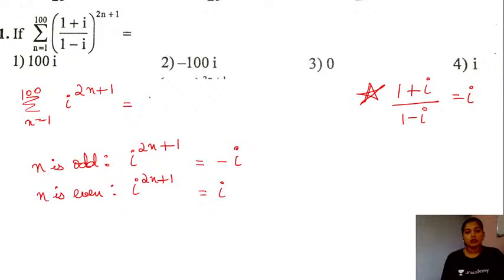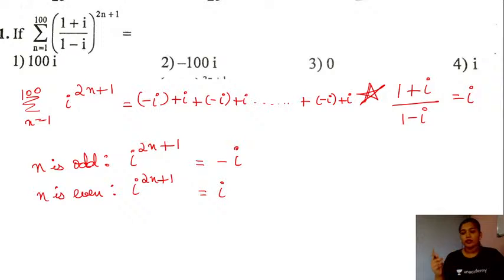So the summation will be of the form minus iota plus iota plus minus iota plus iota. Like this, the terms are going to repeat 50 times. So we have 50 odd numbers and 50 even numbers. Grouping the negative iota and positive iota, the terms will cancel in pairs, students, and the sum in this case will be equal to 0. The option number 3 will be the right answer for this question.